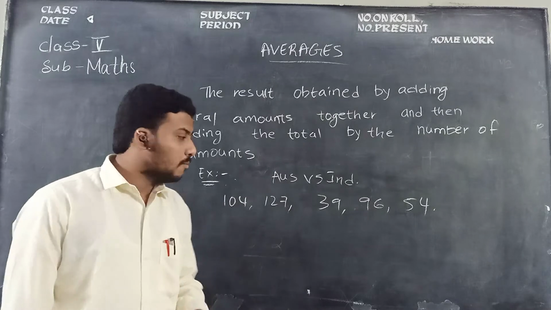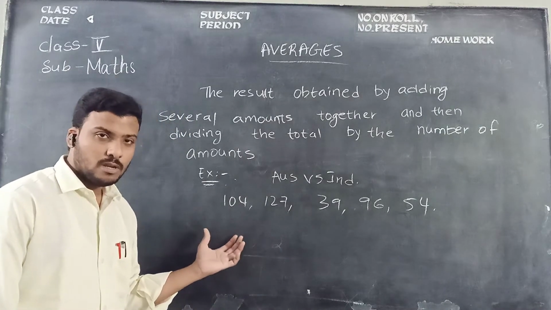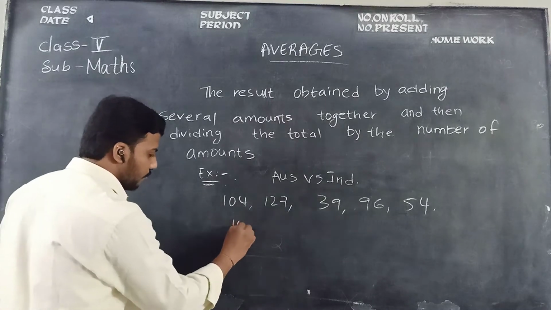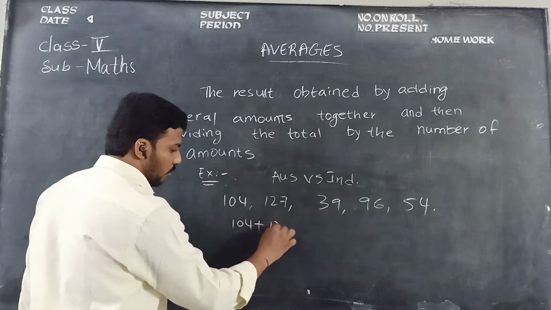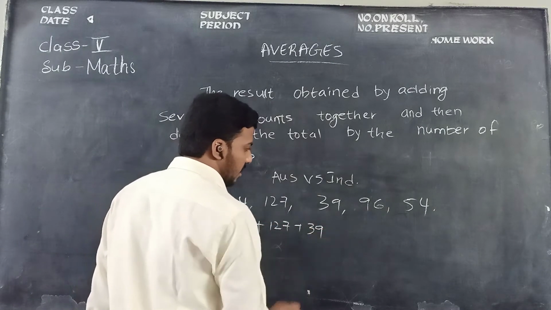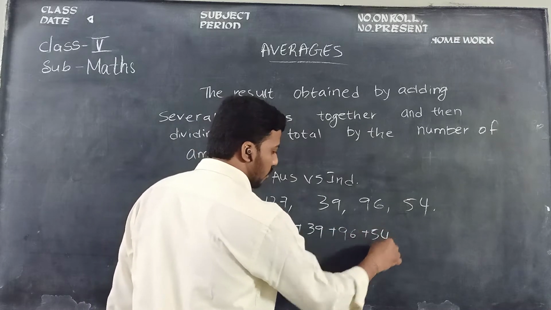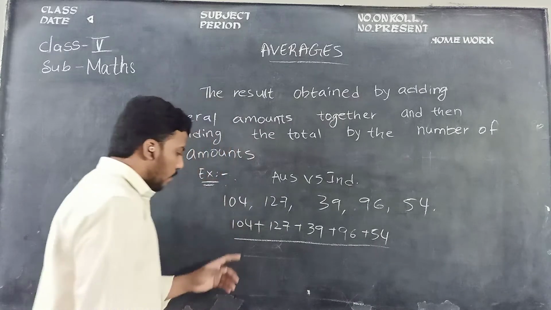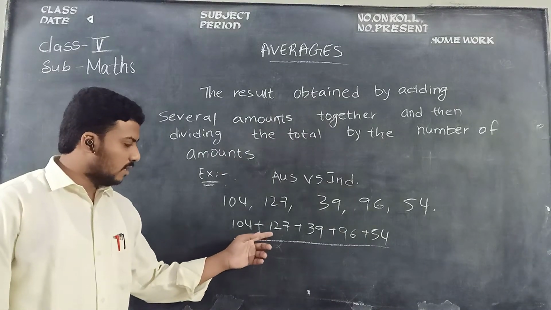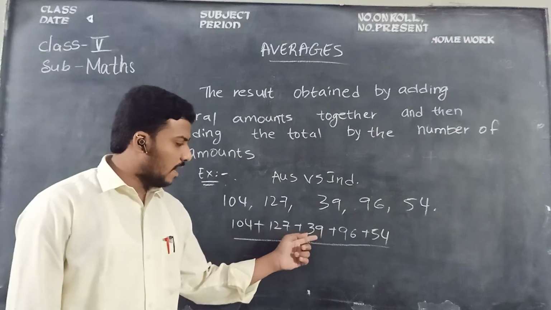How do we find it? Simple, children, by adding these amounts. 104 plus 127 plus 39 plus 96 plus 54. So children, add 104 plus 127. How much, children? 231. To 231, add 39.